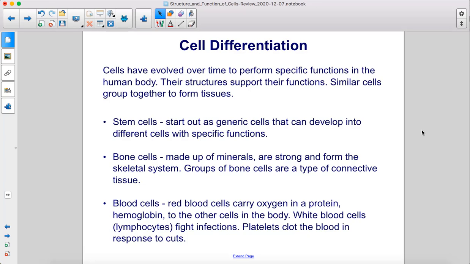Red blood cells carry oxygen and a protein, hemoglobin, to other cells in the body. White blood cells, lymphocytes, fight infections. Platelets clot the blood in response to cuts.